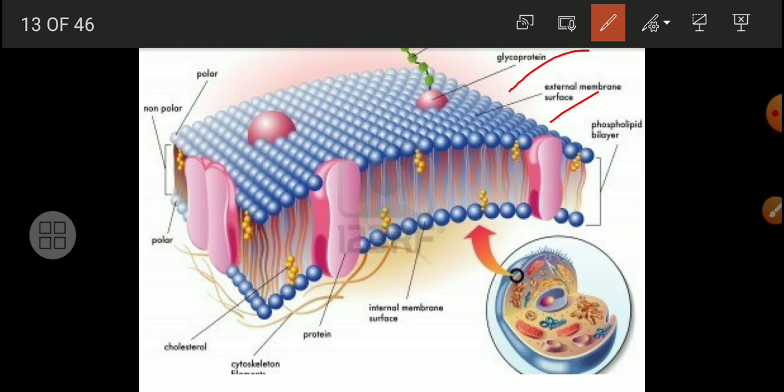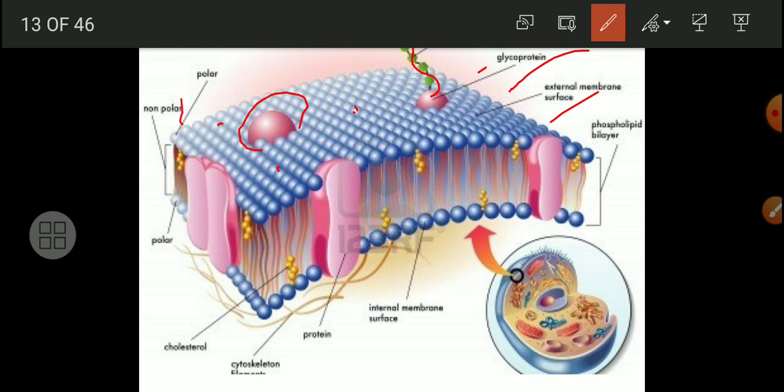Fluid mosaic model: mosaic means we see mosaic tiles, similar to the tiles laid here, which look like mosaic tiles. And the structure that protrudes out here is of proteins, and these glucose molecules are joined to the protein, that's why it is known as a glycoprotein.